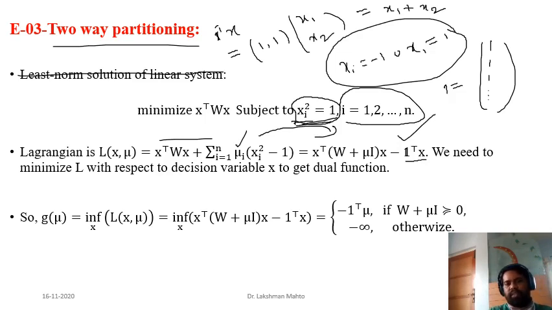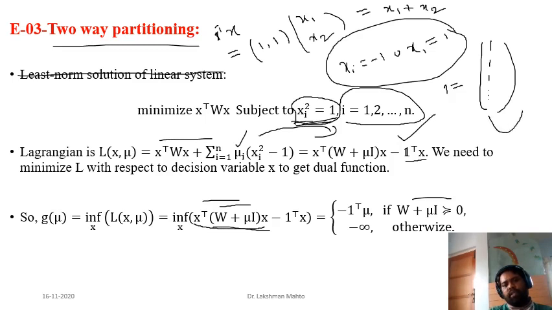So infimum of this Lagrangian, what will happen? So infimum will be highly dependent on the coefficient of this quadratic function. Linear is not going to play any important role here. Quadratic will be much important. Suppose this coefficient of this quadratic term or quadratic form, you can call it. If suppose the coefficient matrix happens to be positive semi-definite, then what will happen? This term will be a convex function. This will be a convex function, this kind of structure.